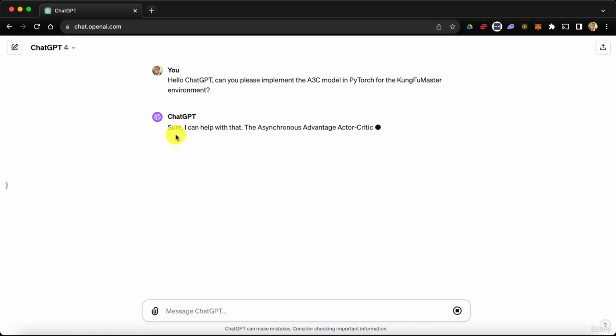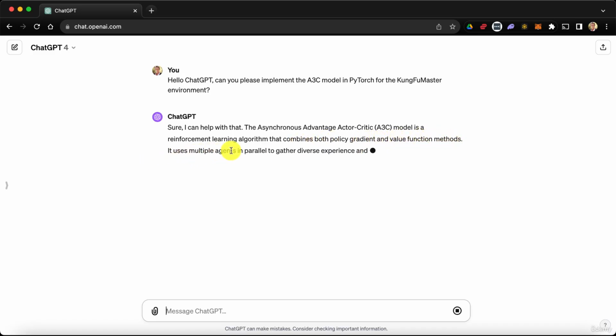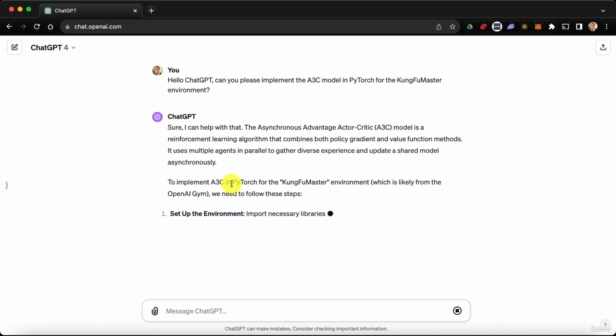The asynchronous advantage actor critic, there we go, it's the right model, that's a good start, is a reinforcement learning algorithm that combines both policy gradient and value function methods, absolutely. It uses multiple agents in parallel to gather diverse experience and update a shared model asynchronously, perfect. To implement A3C in PyTorch for the Kung Fu Master environment, which is likely from the OpenAI engine, absolutely. We need to follow these steps.